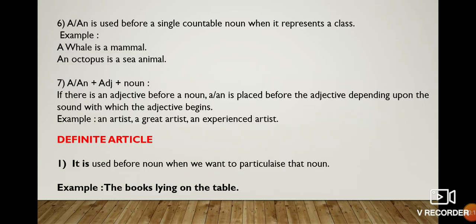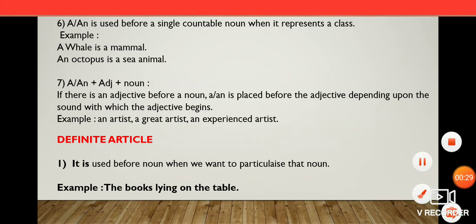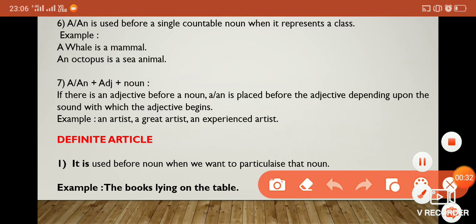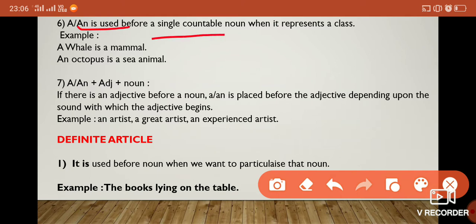So already we have discussed 5 points, and in point 6, a or an is used before a single countable noun when it represents a class. You look here, single countable noun when it represents a class, means the whole family.